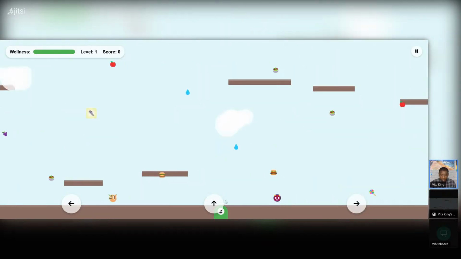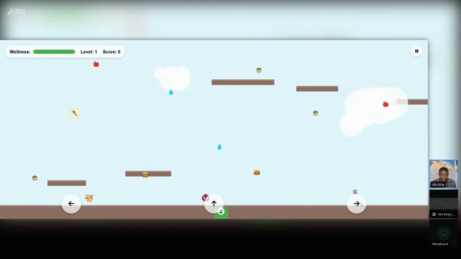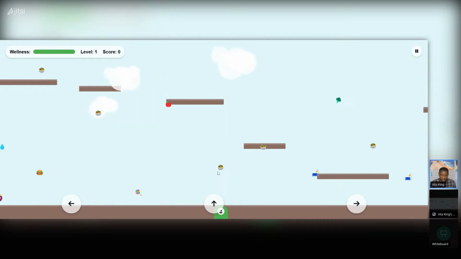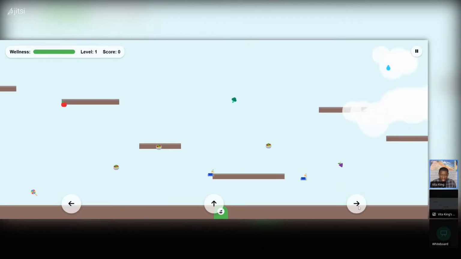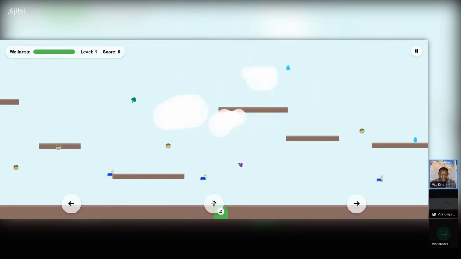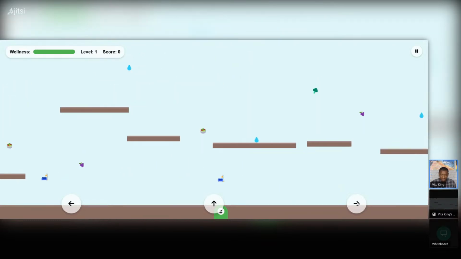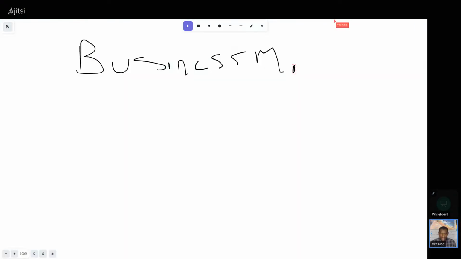So what we're gonna do is go back to the AI and tell it, hey AI, fix it because it's not jumping. I believe it was supposed to jump. But I'm just showing you what you can build with AI, in less than 10 minutes. You can build an educational game. Okay, so let's stop this. We're gonna go back to the AI and say, hey AI, fix this because the game is functional, but it's not working properly.